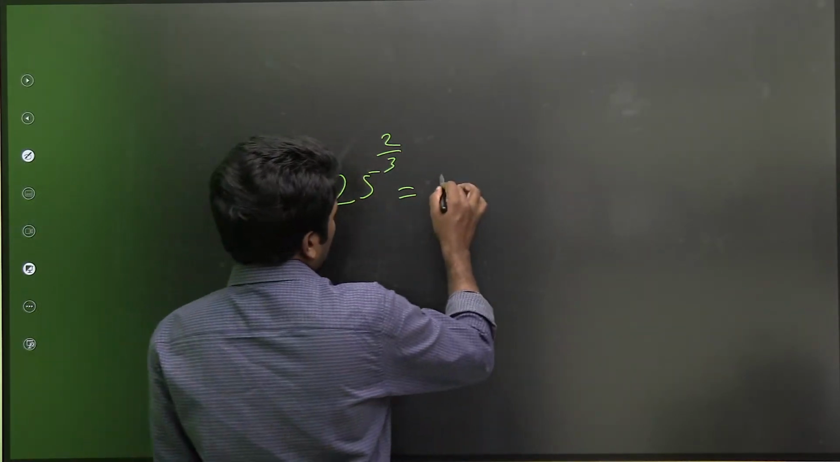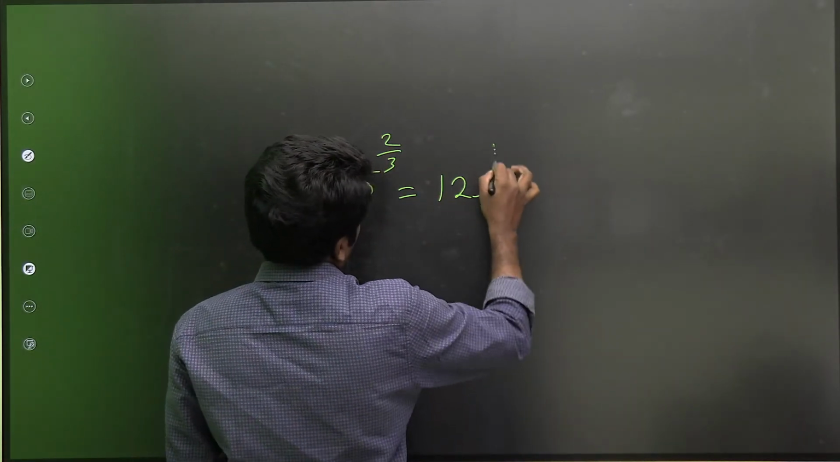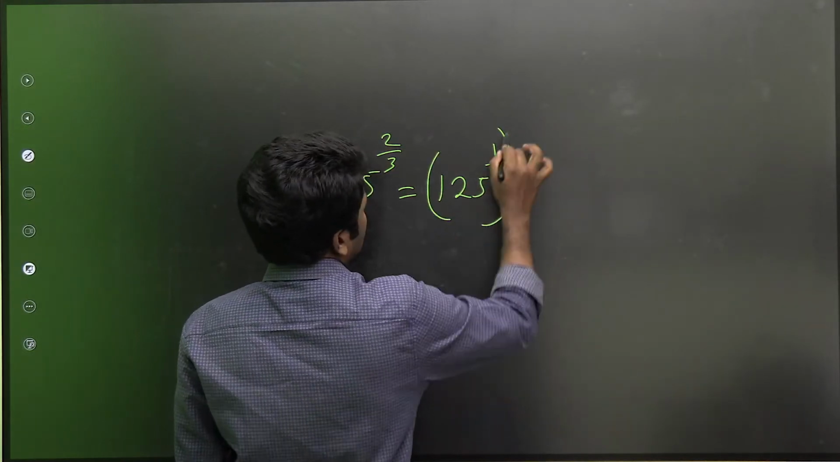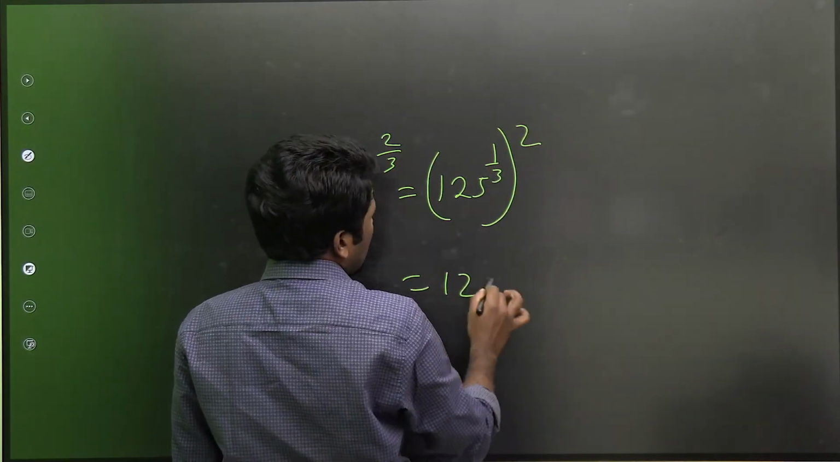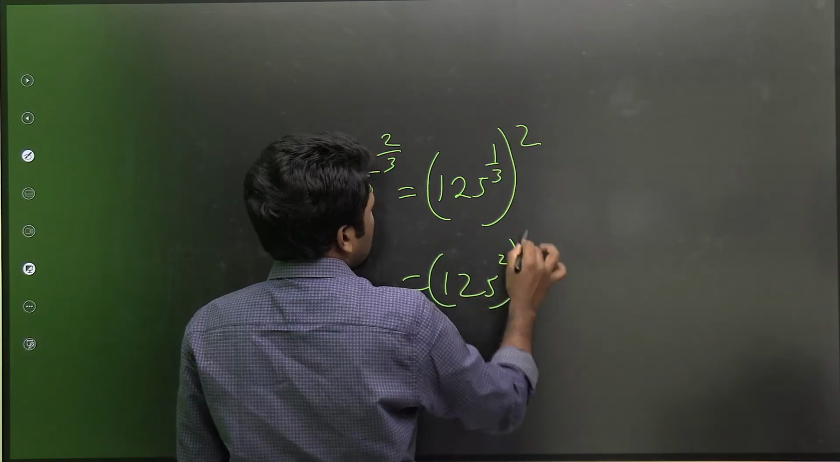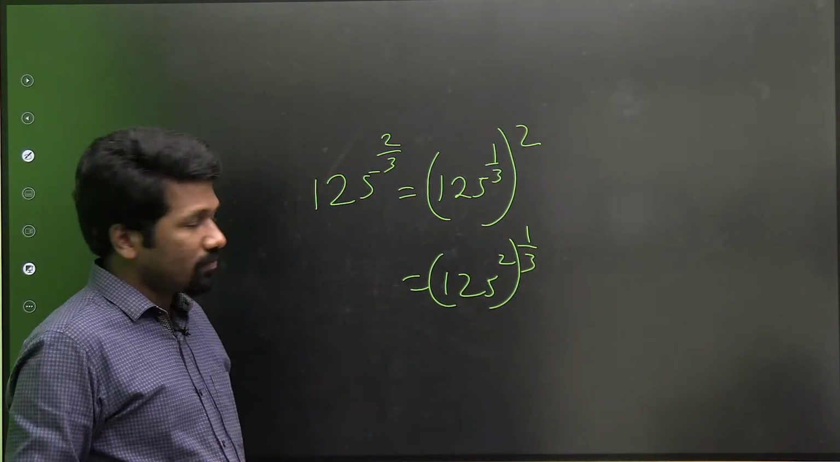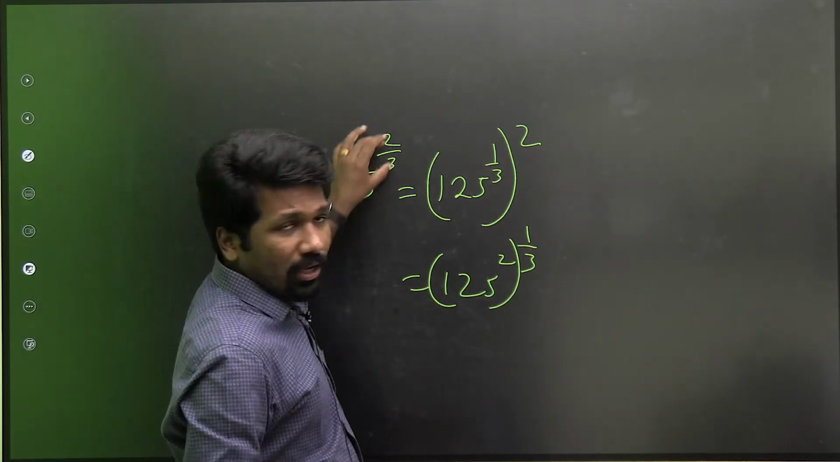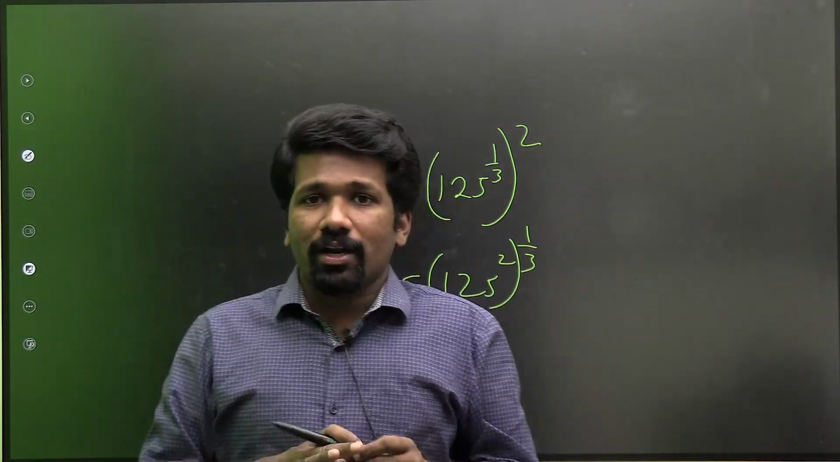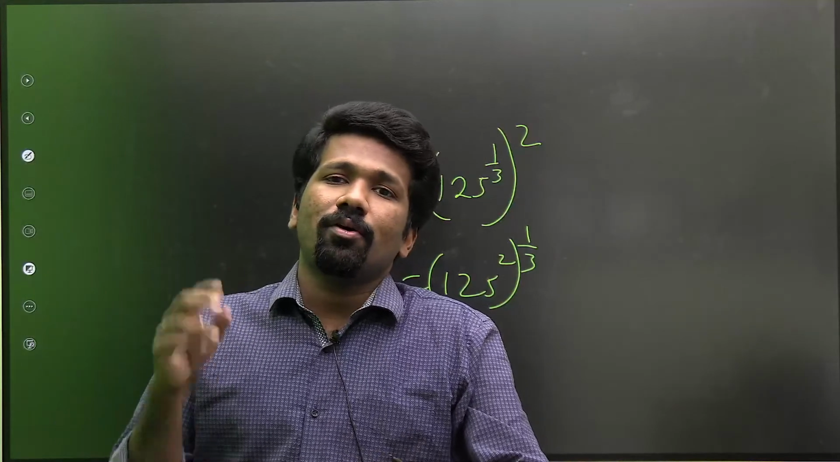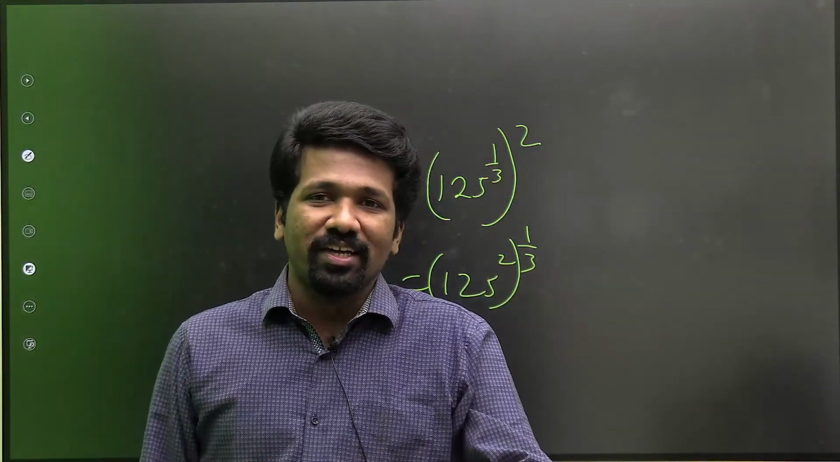125 raised to 2 by 3 को दो तरीके से लिख सकता है. 125 raised to 1 by 3 the whole raised to 2. Another way is 125 square raised to 1 by 3. Both will give you the same answer itself. I took 2 by 3 को मैं split करके product कर रहा है 2 into 1 by 3 और 1 by 3 into 2. दोनों सही है ना.